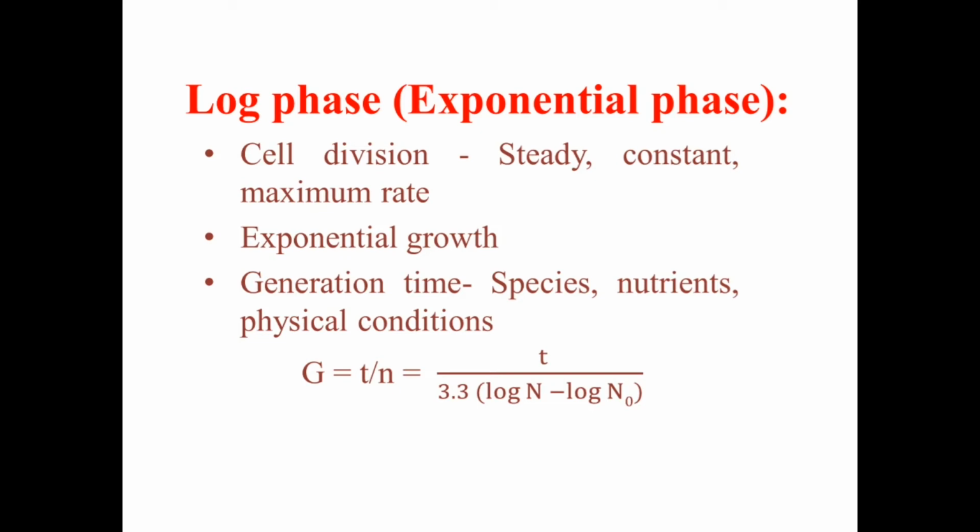The bacterial cell division is steady, it is constant, and it is at its maximum rate. That means out of the 4 phases, that is the lag phase, log phase, stationary phase and decline phase, the rate of cell division is maximum during the log phase of bacterial growth. During this log phase, the bacterial growth is exponential growth. That means they show an orderly increase in their number.